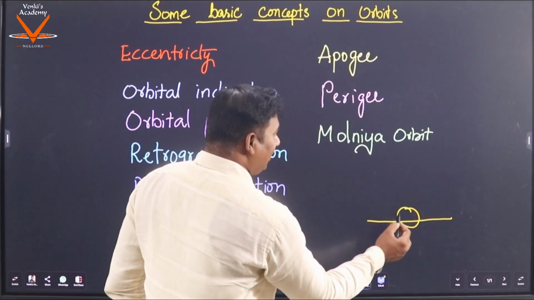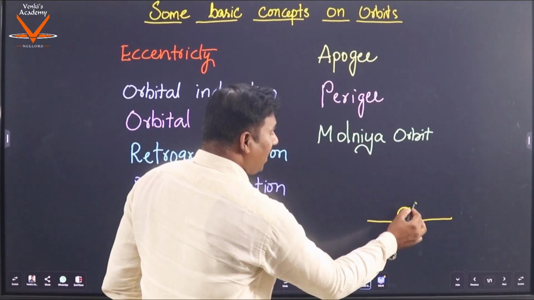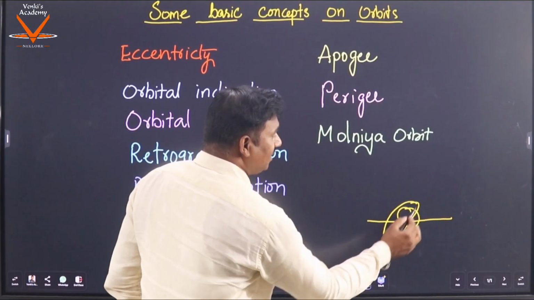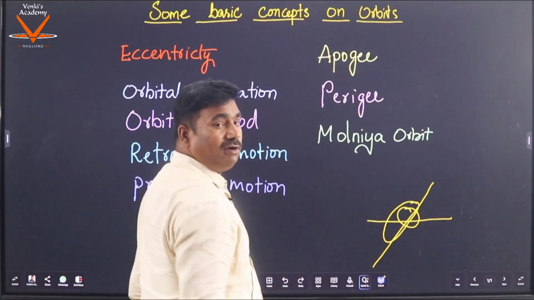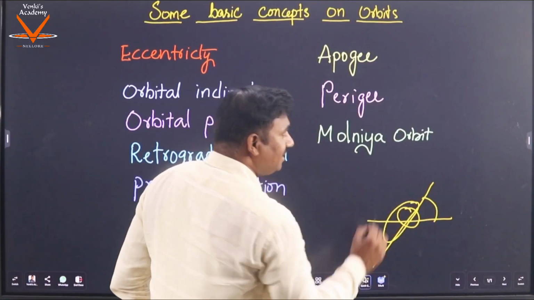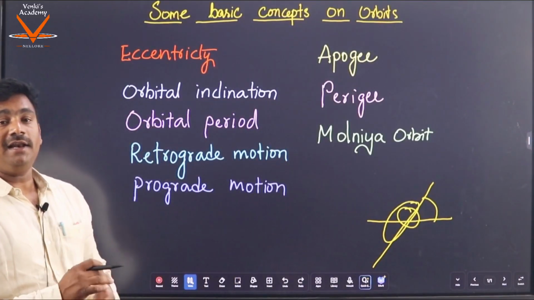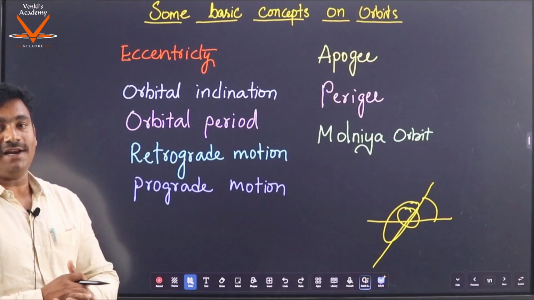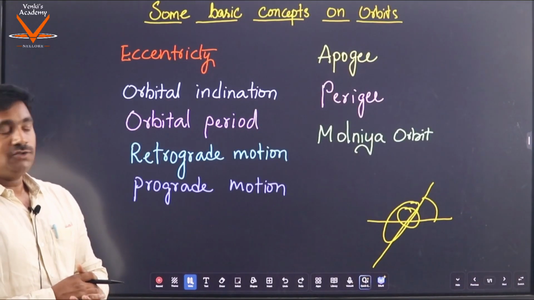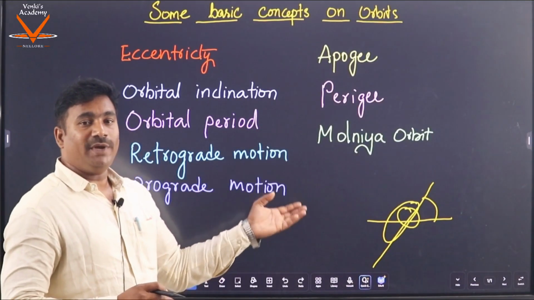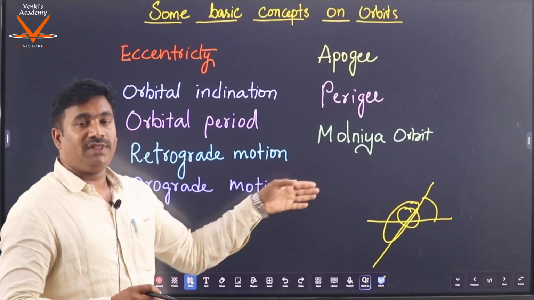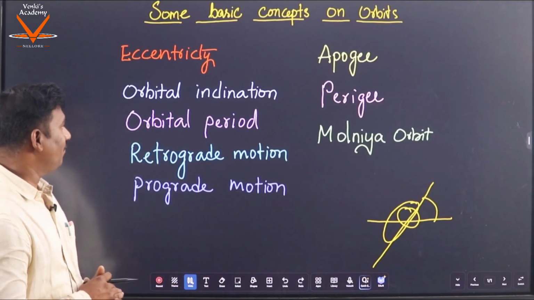Now, suppose the satellite rotates around the Earth like this. This becomes the orbital plane, and this angle is the orbital inclination. So it is the angle which the orbital plane makes with the equatorial plane.